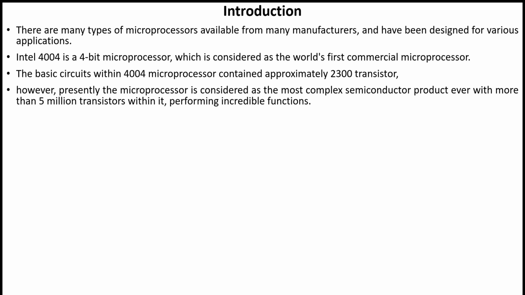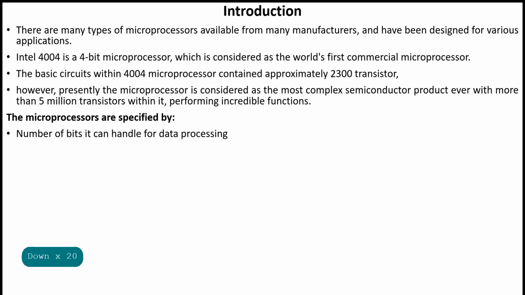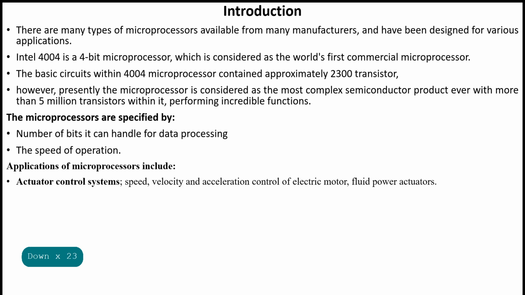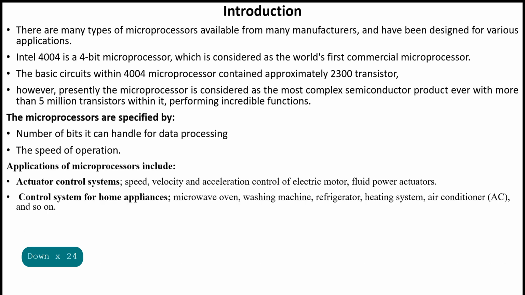performing incredible functions. The microprocessors are specified by the number of bits they can handle for data processing and the speed of operation. Applications of microprocessors include actuator control system, speed, velocity, acceleration control of electric motor, fluid power actuators, etc. Control system for home appliances like microwave oven, washing machine, refrigerator, heating system, AC, that is air conditioner, and so